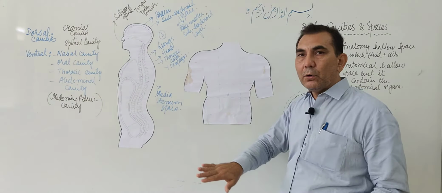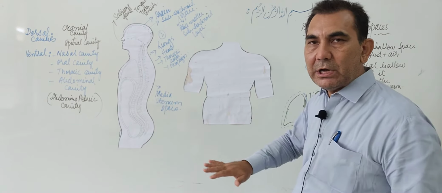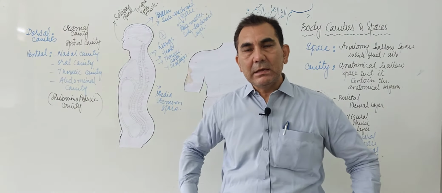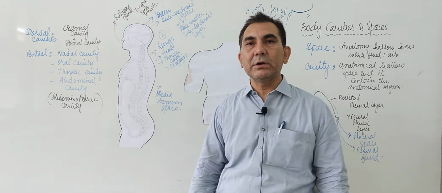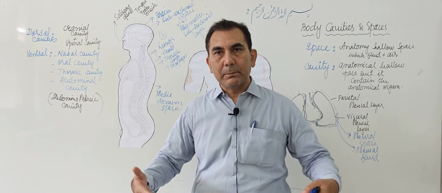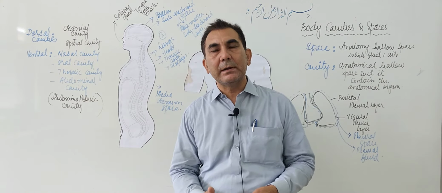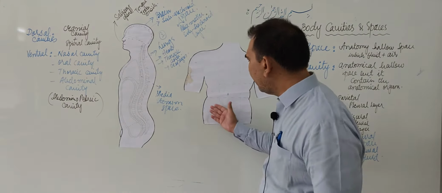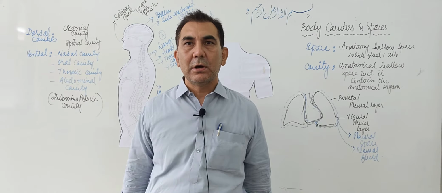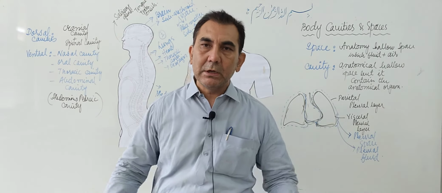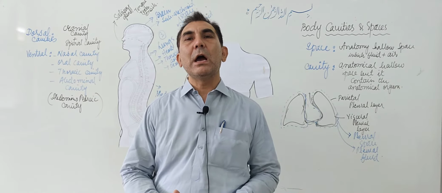The floor of the abdominal cavity is made up by the pelvic ligaments, pelvic muscles, and the psoas and iliopsoas muscles.